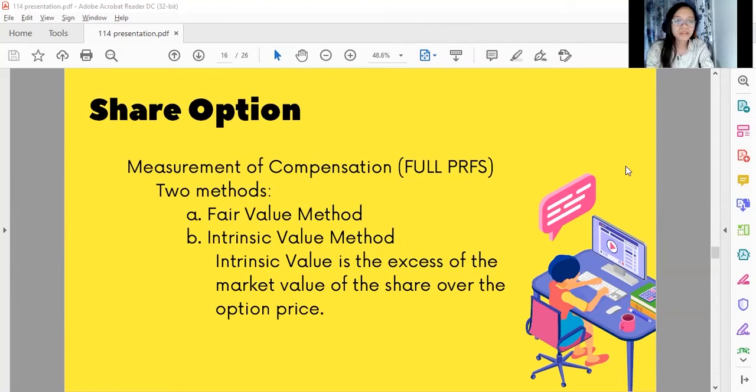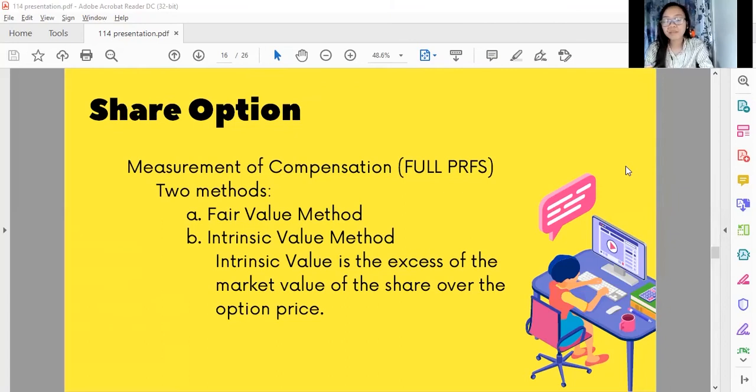So there are two methods of measurement of share options for full PFRS: the fair value method and the intrinsic value method. On the fair value method, the compensation is measured at the fair value of the share options at the date of the grant. If the entity cannot reliably estimate this, this is where the intrinsic value method is used.